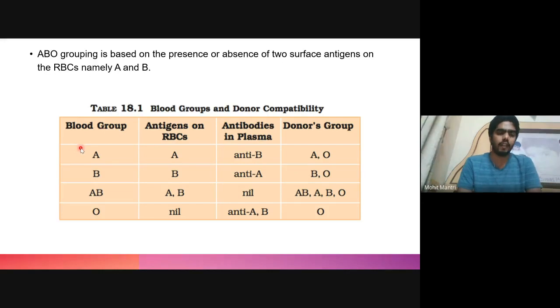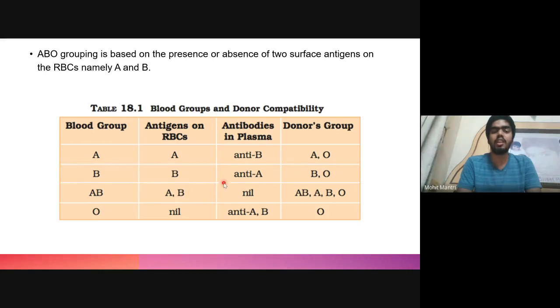IA and IB are dominant over the IO allele, but they are co-dominant to each other. So if one IA and one IB are present in the genome, it will express both types of polysaccharides, type A and type B, and such a blood group will be the AB blood group. And so the antigens on the RBC will consist of both type A and type B antigen on the surface of the RBC.